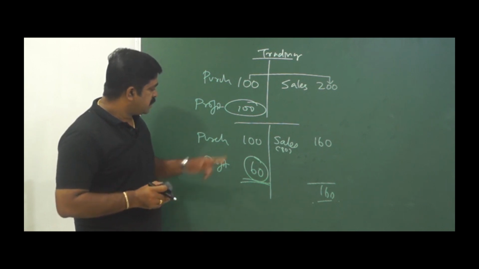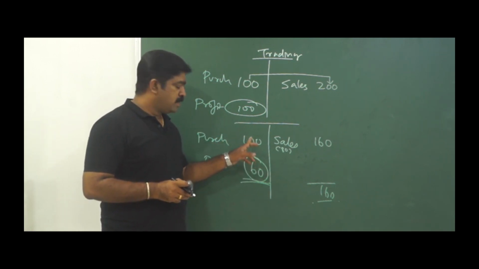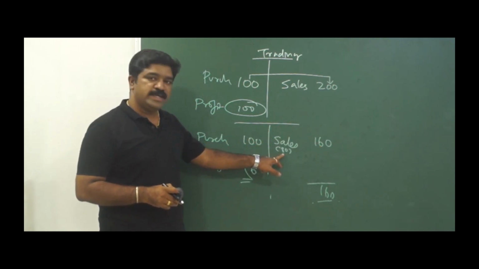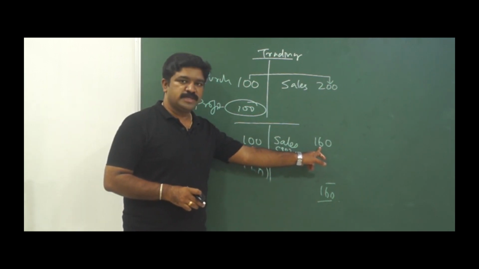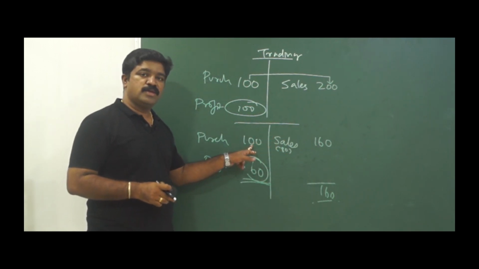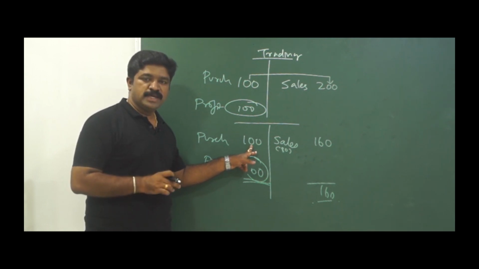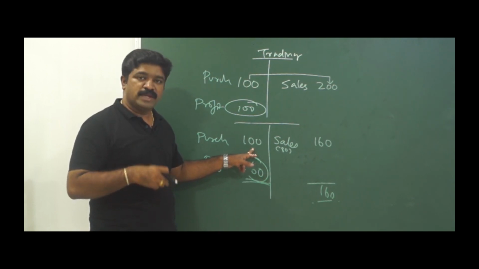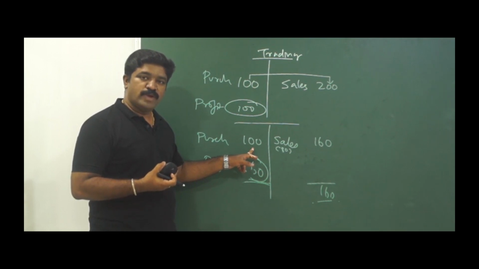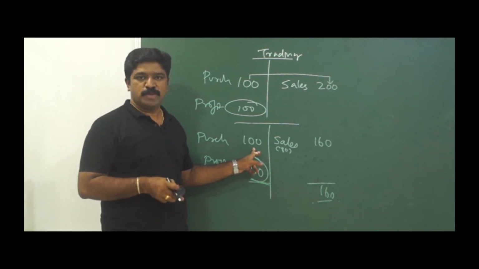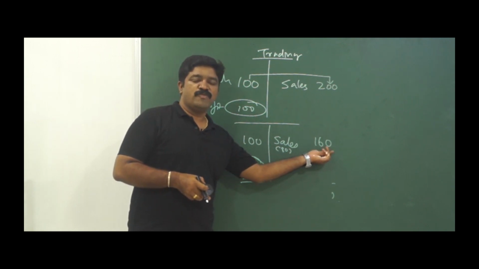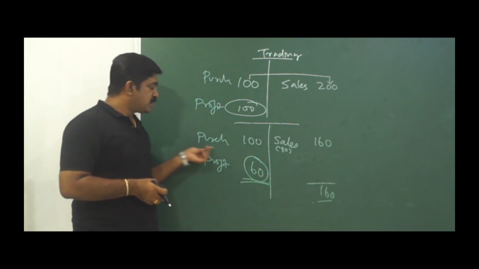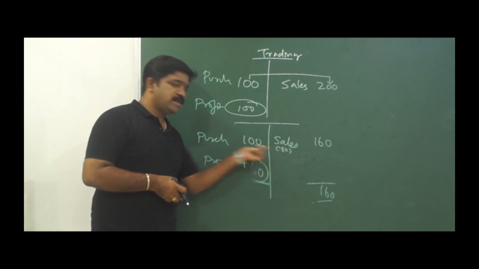The reason is this 100 is not sold fully. It means out of 100 only 80 has been sold for 160. Out of 100 still there are goods worth 20 remaining unsold. When it is remaining unsold, when it gets sold in the future, only at that point of time its corresponding expense has to be booked. See, here you are trying to show income of 160 for units of 80, whereas the units compared is 100. This is not the right comparison, right?